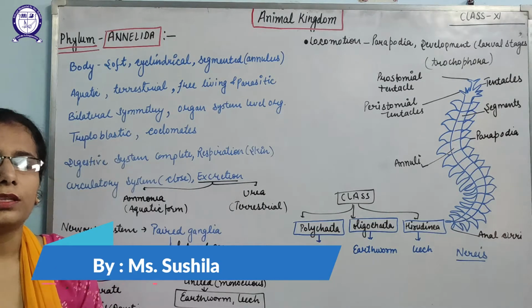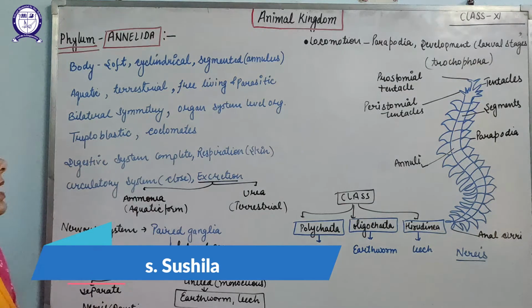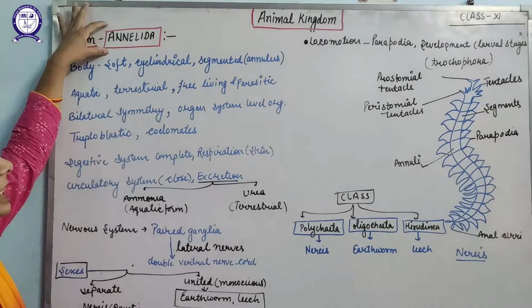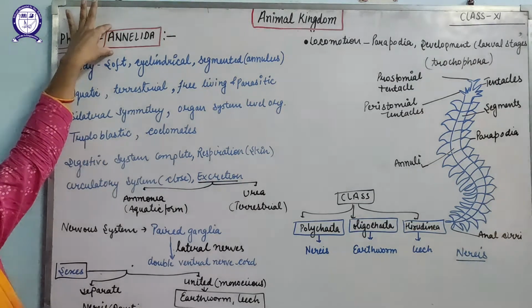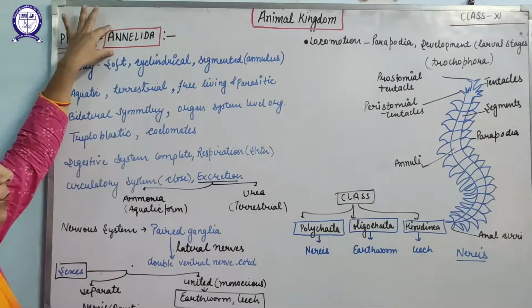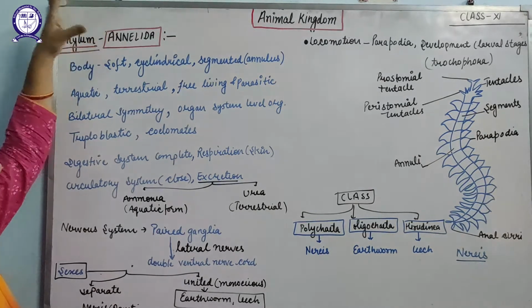Hello students, now we are going to discuss the phylum Annelida. As the name indicates, Annelida means they have annuli, rings. That means we can say segments also. That is why the name Annelida is given.